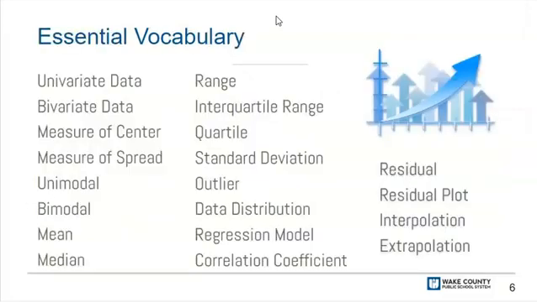Here is a list of key vocabulary terms for this unit. Some of these vocabulary terms should already be familiar to you from previous courses.